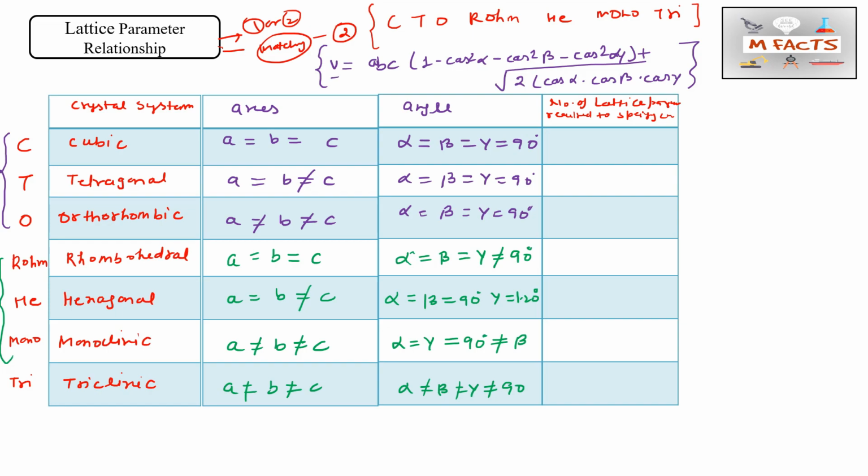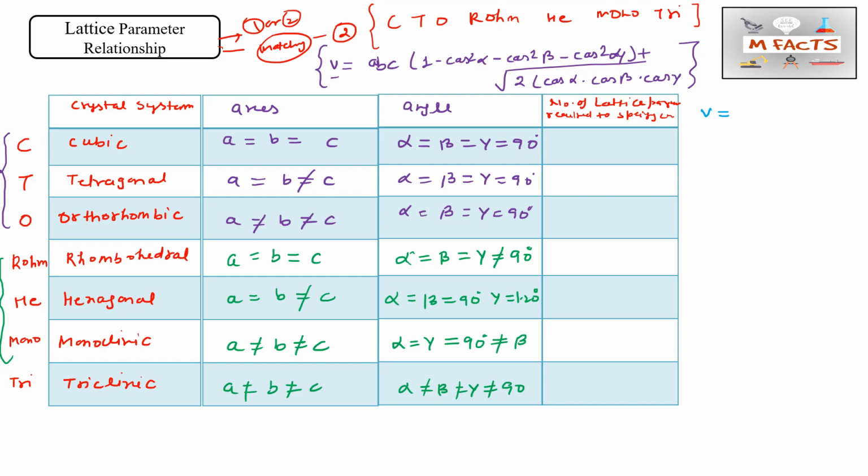So you can calculate separately for each crystal system, and you may find the number of lattice parameters required. How? Suppose for cubic, we want to calculate the volume. So volume V equals, how do we calculate it for cubic? We will put the abc values. So a equals b equals c.